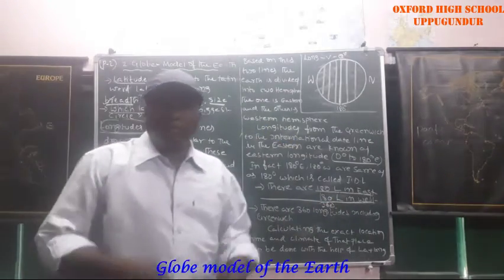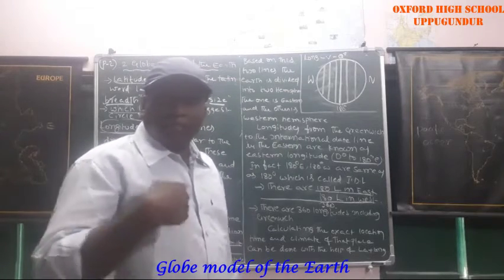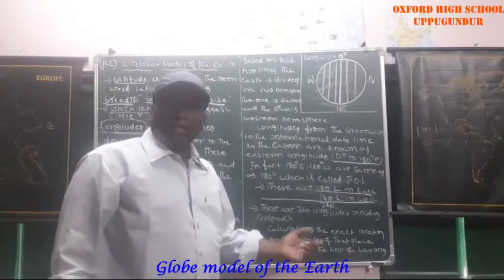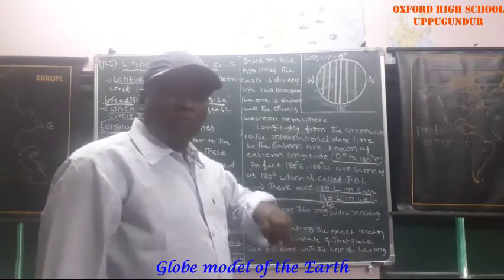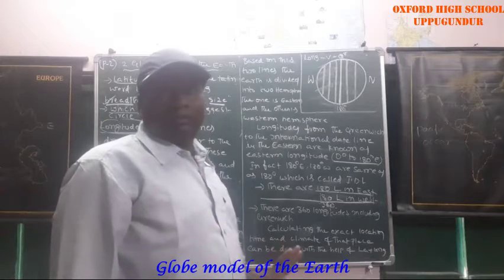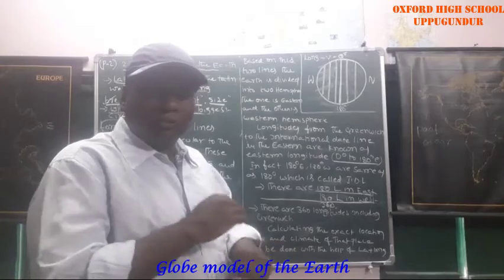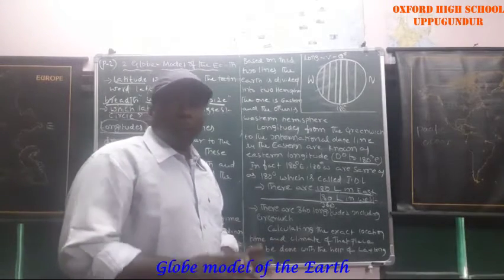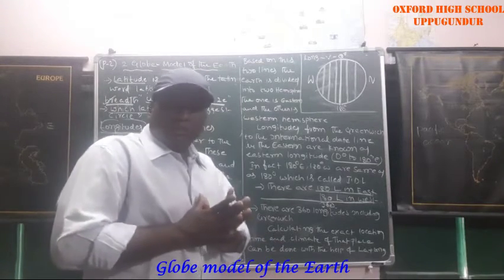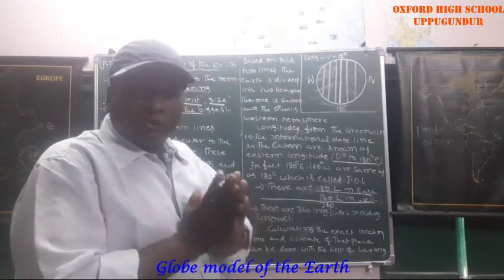If you want to find a location or the time, these longitudes and latitudes are very helpful to us.